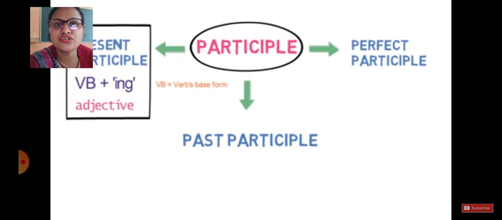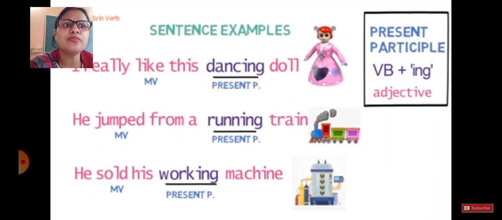For example, when we talk about participles, they are already segregated into three parts. What are those? Present, past and perfect participle. You have already heard about present, past. When we talk about present participle, it basically comes with verb plus ing. Now remember students, you might have already gone through your book.